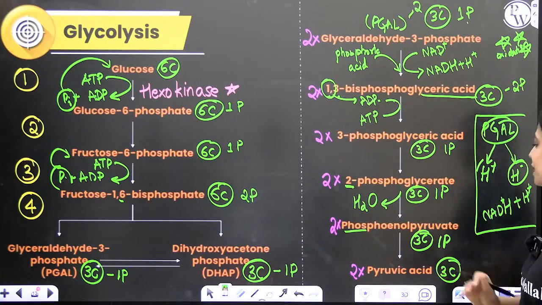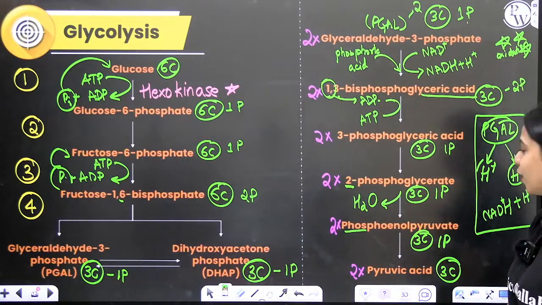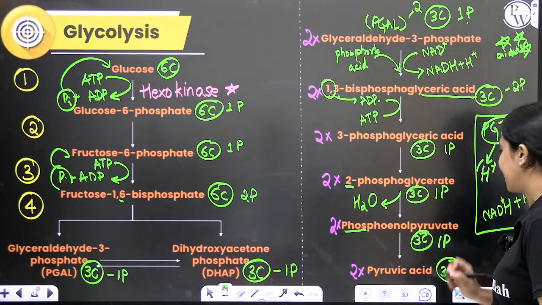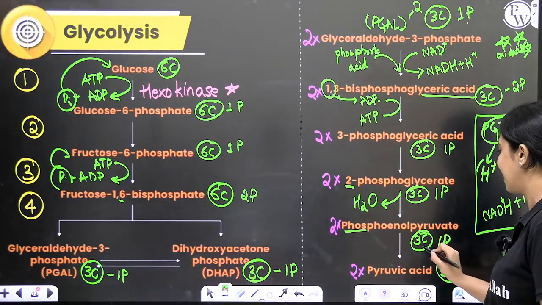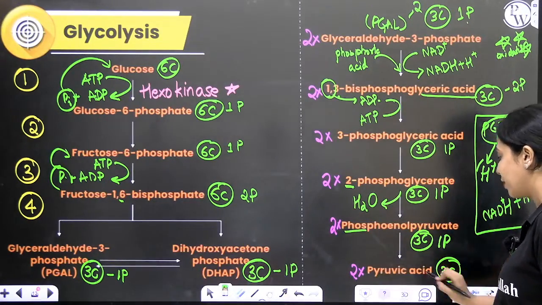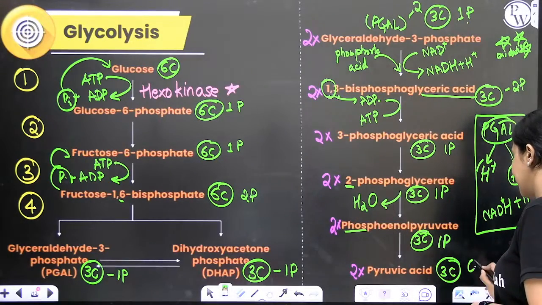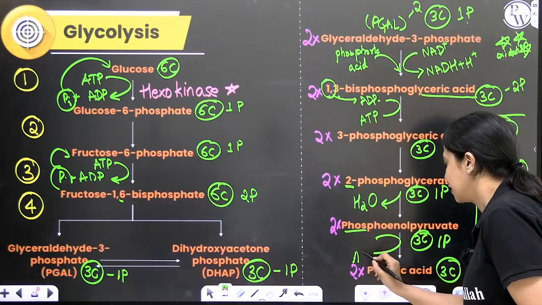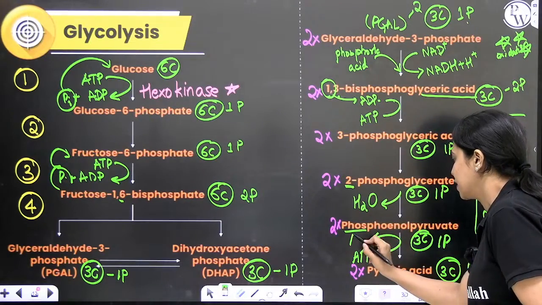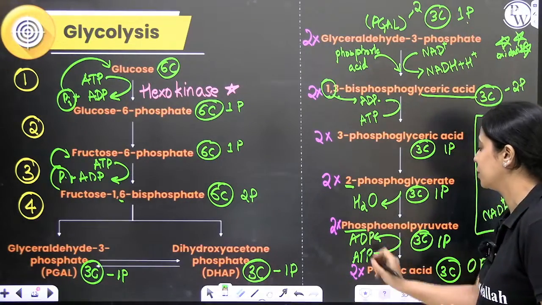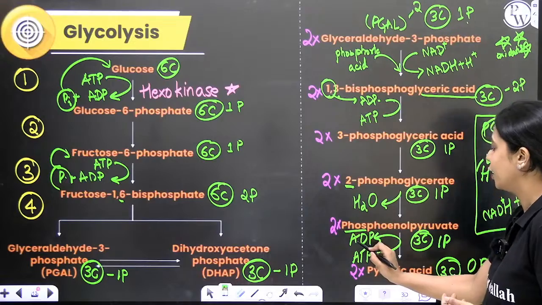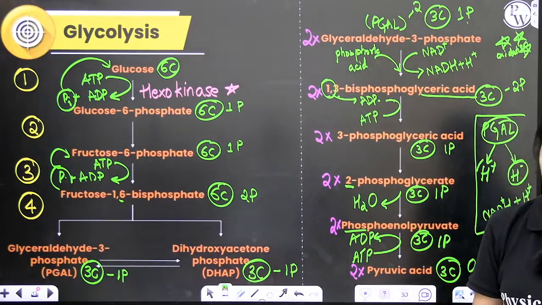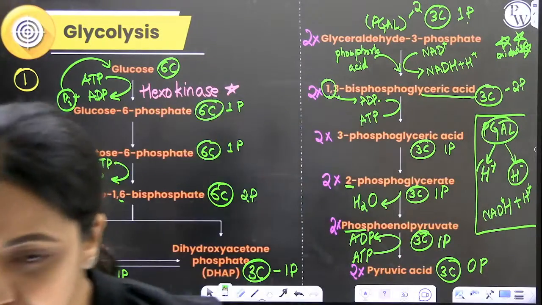In the final last step of glycolysis, phosphoenol pyruvate has 1 phosphate and 3 carbons, but pyruvic acid will have 3 carbons and 0 phosphate. Where did that extra phosphate go? It is used in the synthesis of ATP. The phosphate here will get added on to ADP and form ATP. Is that clear?